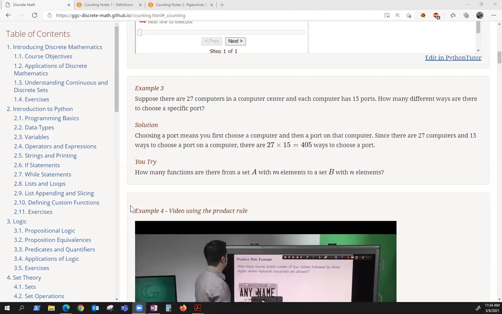Let's talk about this example. Suppose that there are 27 computers in some computer center, and each computer has 15 different ports. How many different ways are there to choose a specific port? Think of it like this. First of all, you're choosing a computer, so this is the number of ways to choose a computer, and then you're choosing a port on that computer. Well, 27 computers times 15 ports is going to give you 405 ways to choose a port.